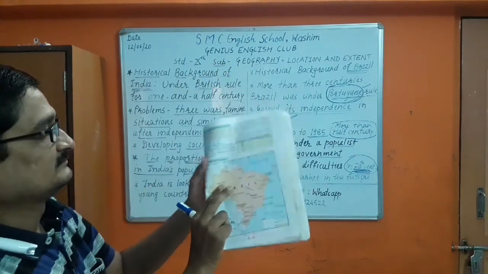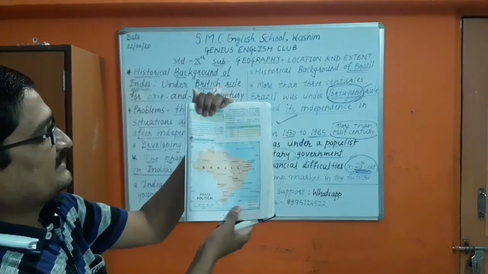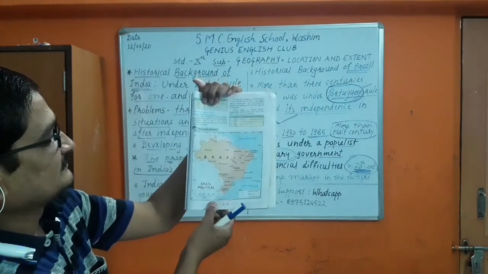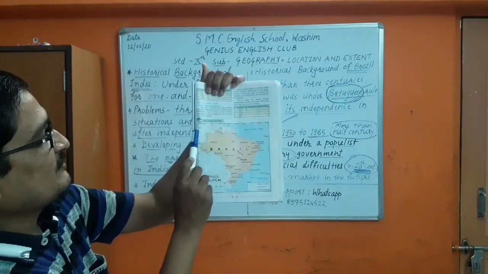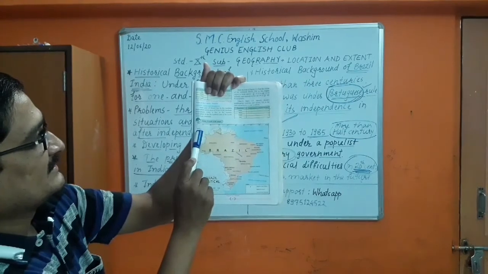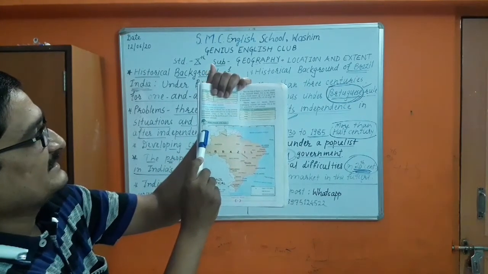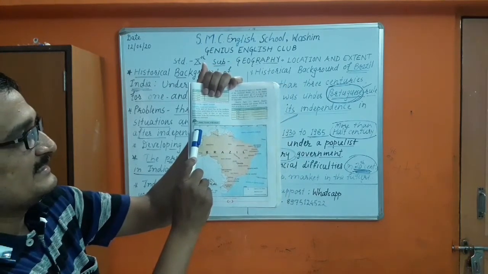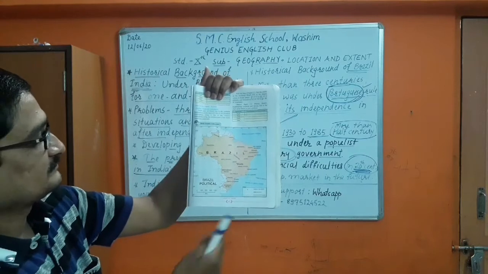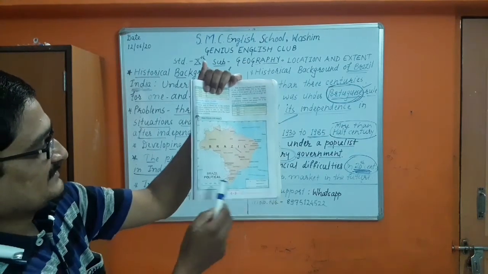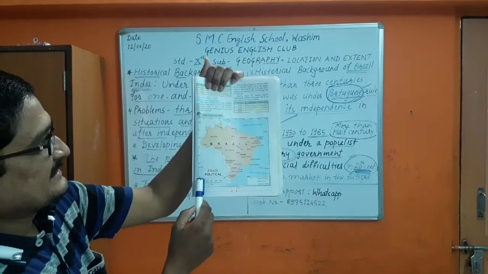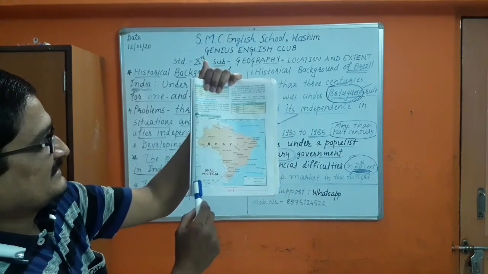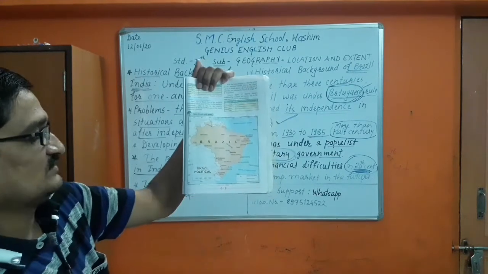And Brazil, the latitudinal extent: 5 degree 15 minute north to 33 degree 45 minute south.